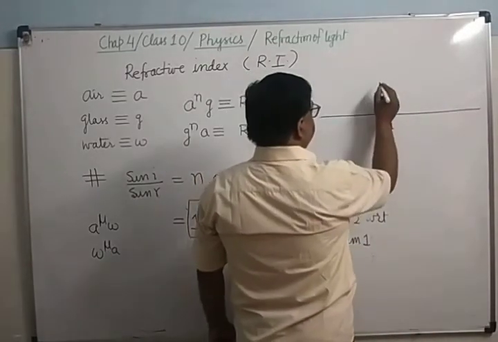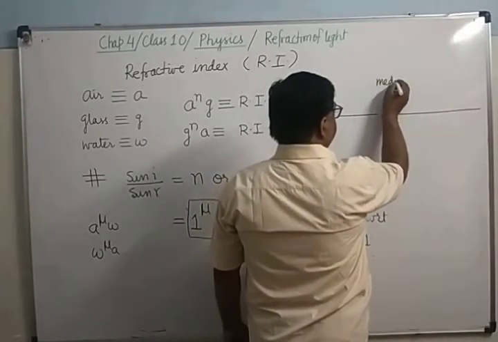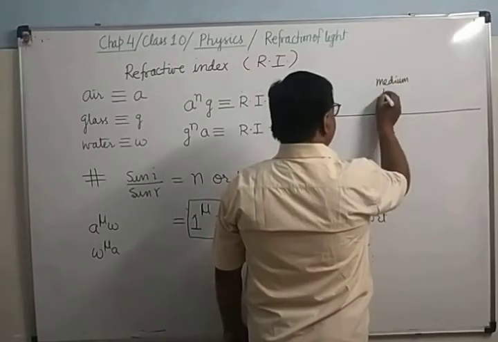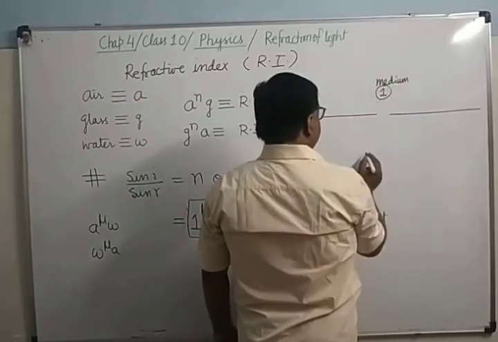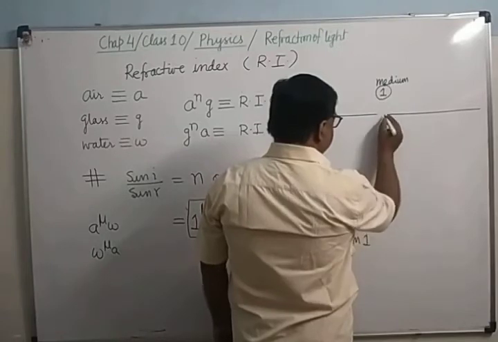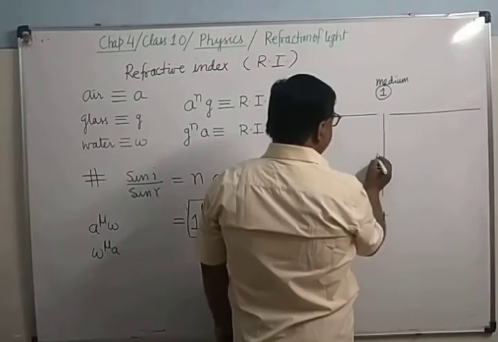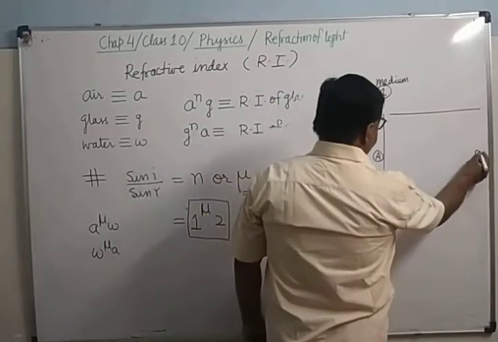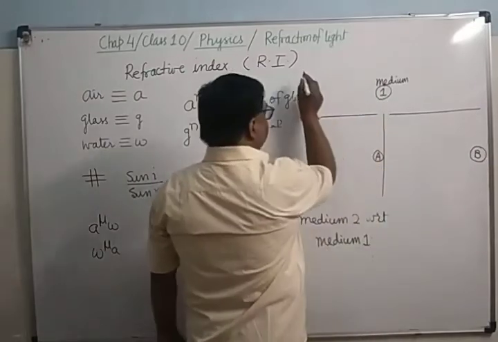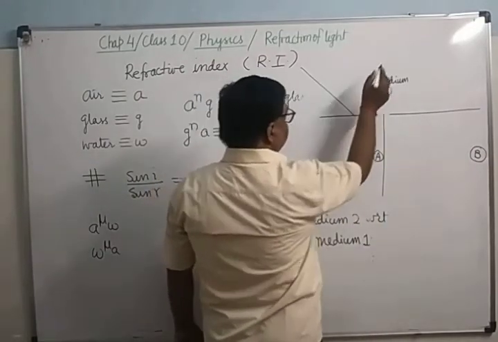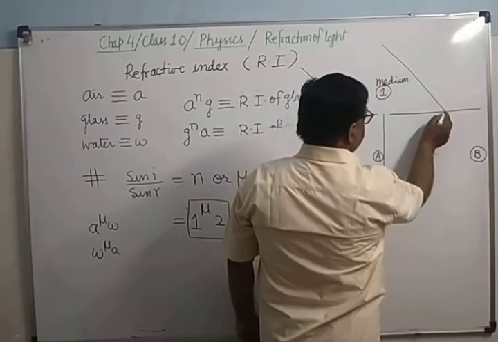Here this is medium 1, and on the downward side, this is medium A and this is medium B. There are two parallel rays falling on the surface.